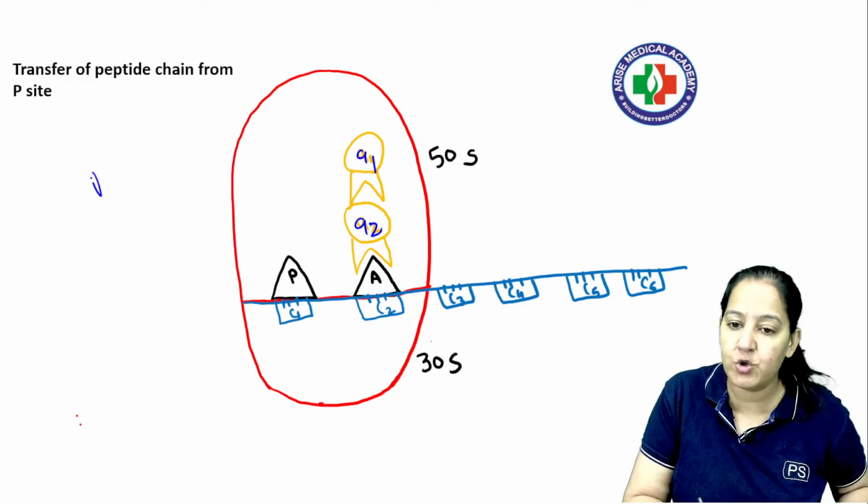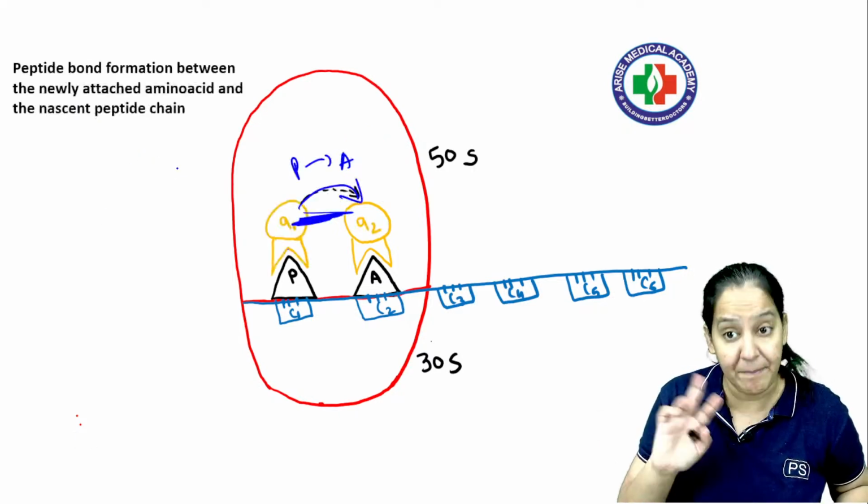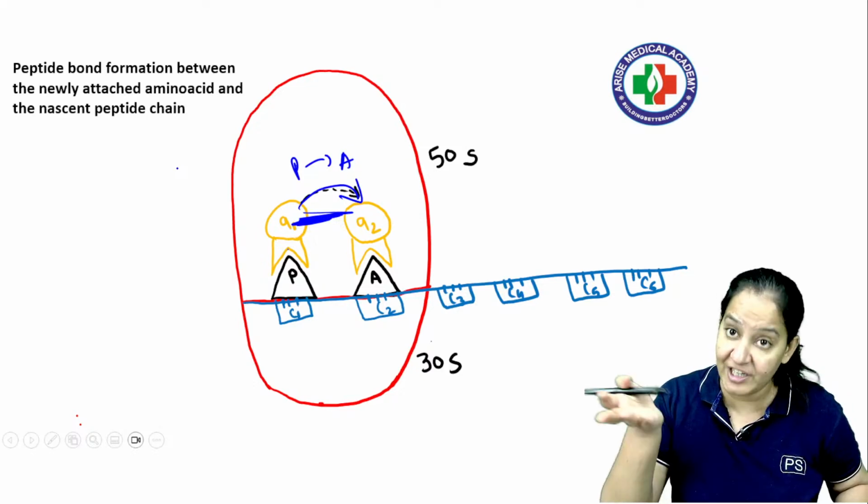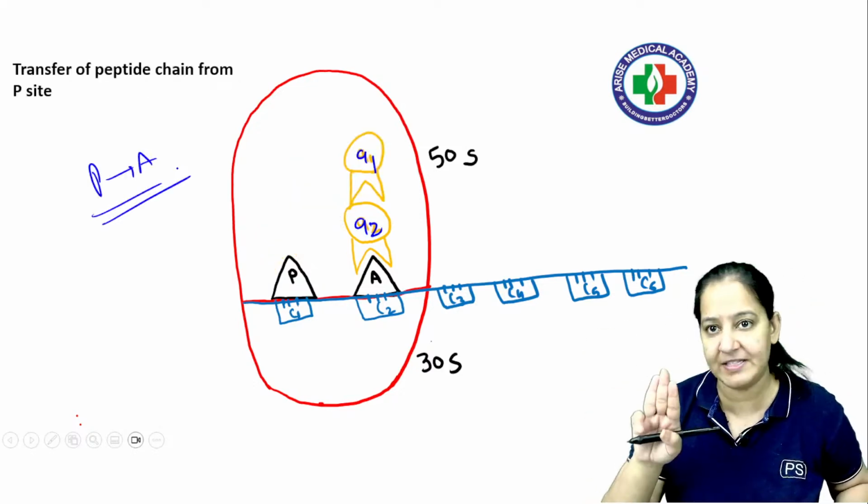Step number 3 is P2A. I will call this step P2A: peptide bond formation between the two amino acids and shift of the amino acid from P to A. This is step number 3, right?